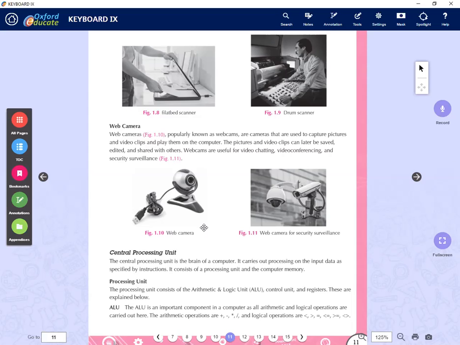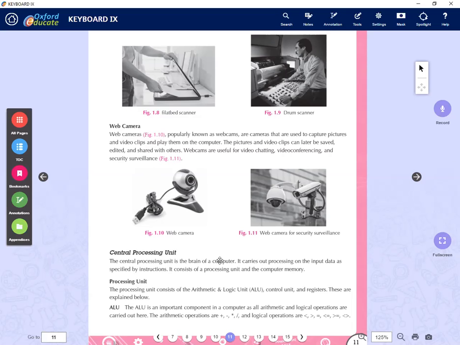Nowadays these cameras come with a microphone, so if you see a webcam nowadays, it comes with an inbuilt microphone. So when you talk to the webcam, it can hear you. It's also connected through a USB cable, which is used to connect the webcam to your device.